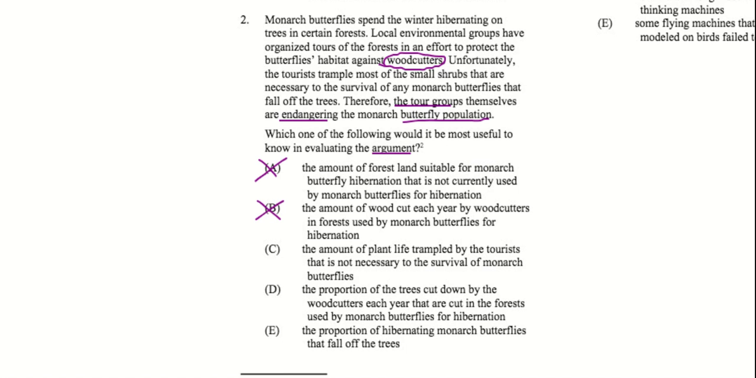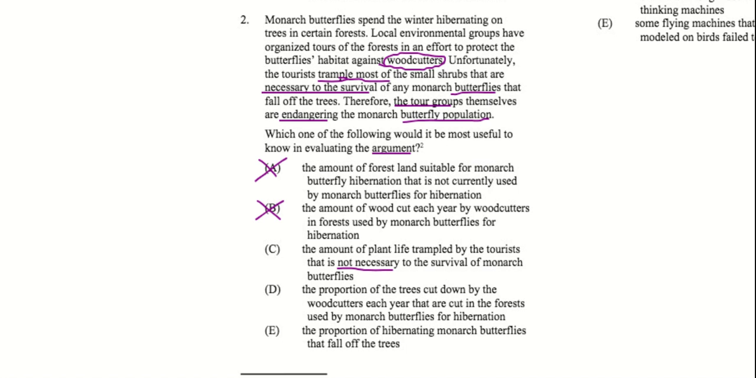C, the amount of plant life trampled by the tourists that is not necessary to the survival of monarch butterflies. Okay, interesting. C is talking about the tourists and the amount of plant life that they trample, but it's talking about the amount that's not necessary to the survival of the monarch butterflies. The argument is talking about what the tourists trample that is necessary to the survival of the butterflies, right? We're talking about how when the tourists step on some of the small shrubs, the butterflies need that to survive, and that's why we're saying they're endangering the butterfly population.